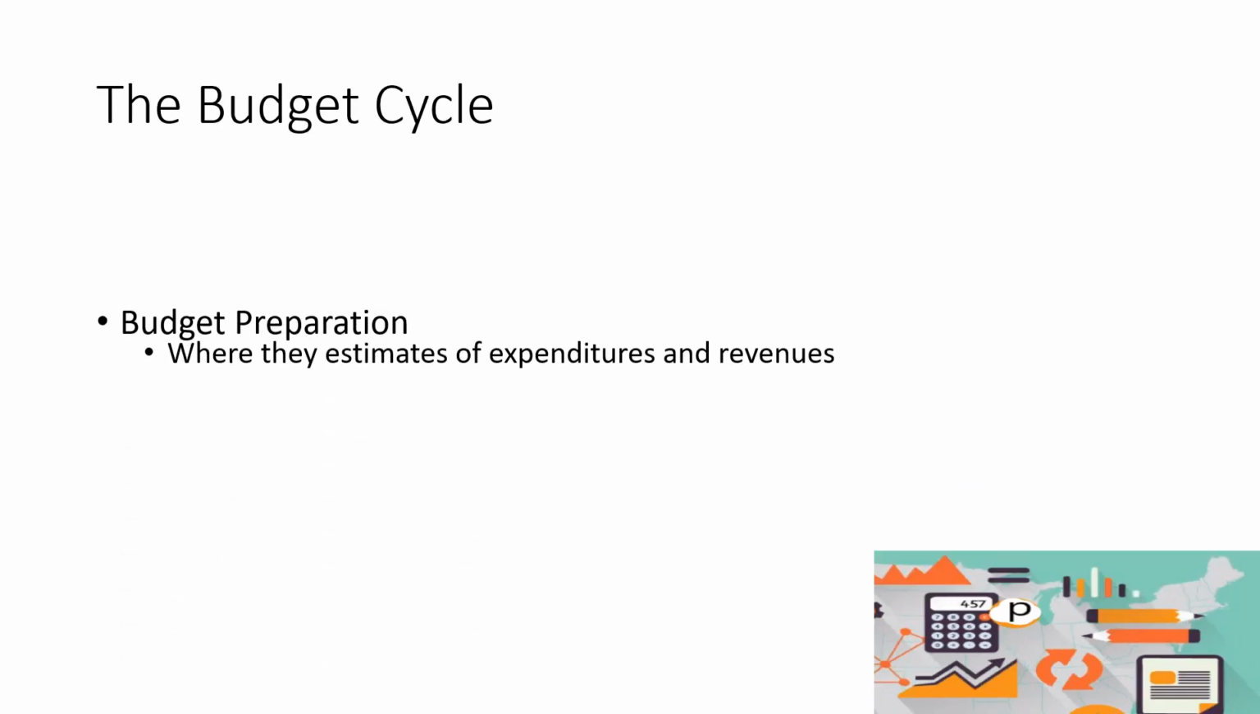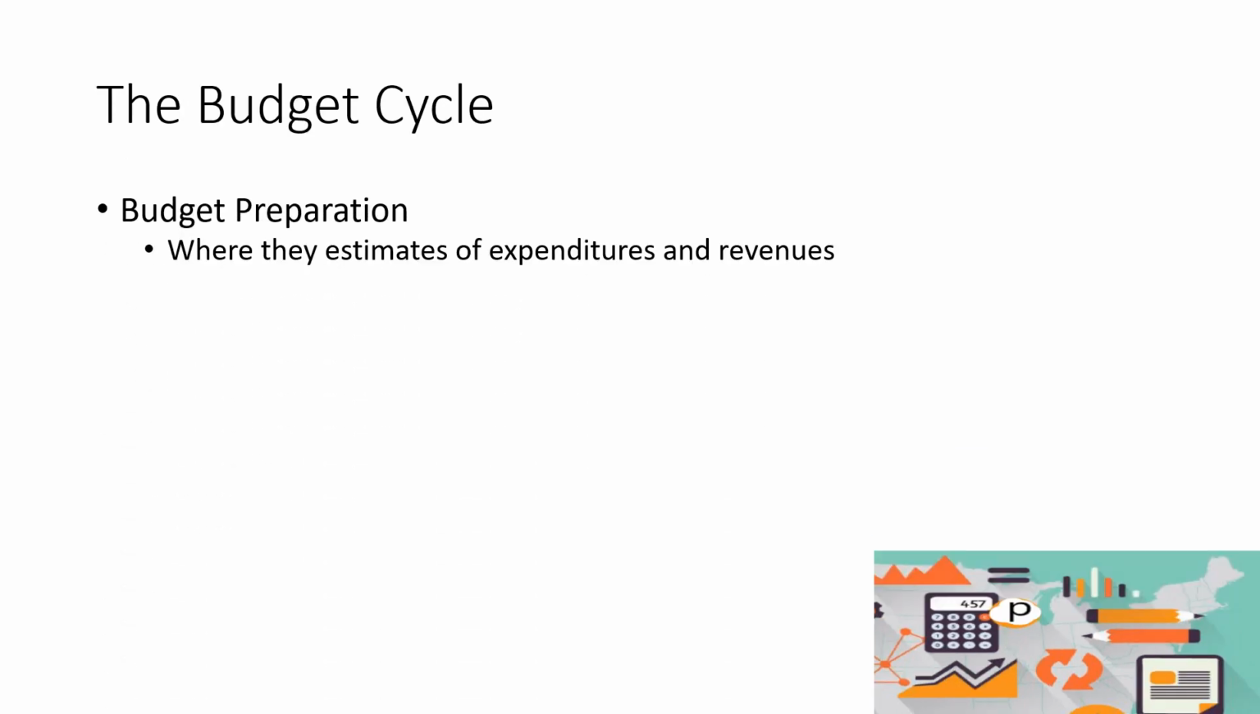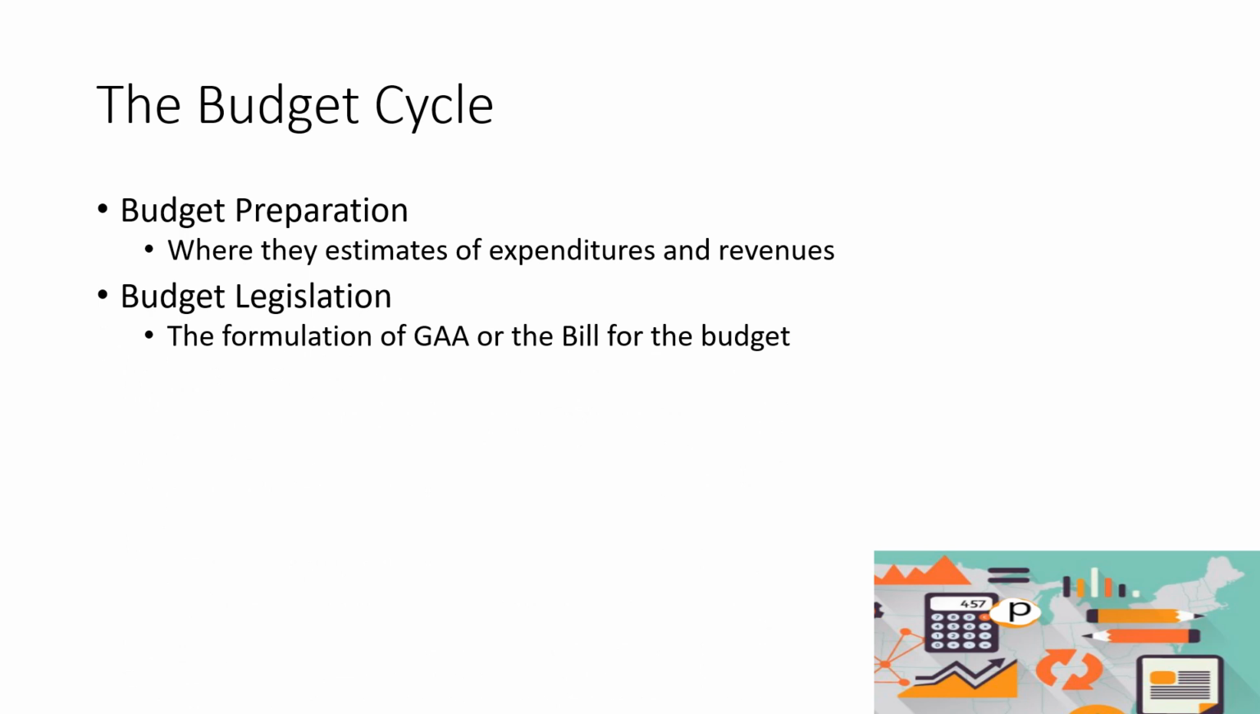So, what is budget cycle? So, budget cycle, number one, it would usually start in the preparation or budget preparation. Under budget preparation, each government entity will provide their estimated expenditure and revenue. So, dito nakalagay kung ano ba yung mga i-expense ng government for the year, tsaka kung ano yung dapat nilang kitain. Next, we also have the legislation.